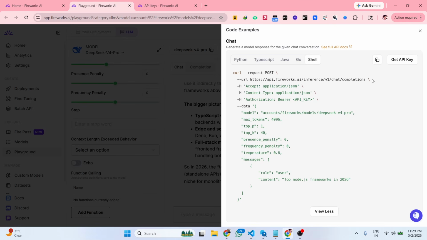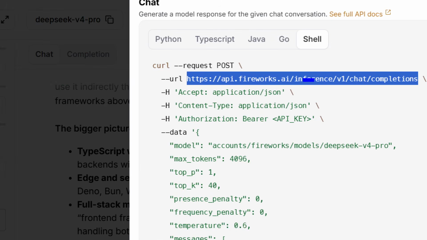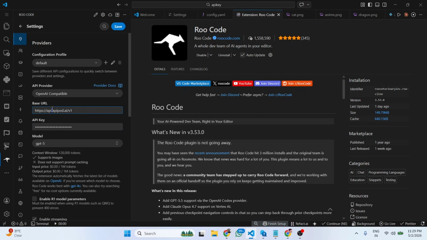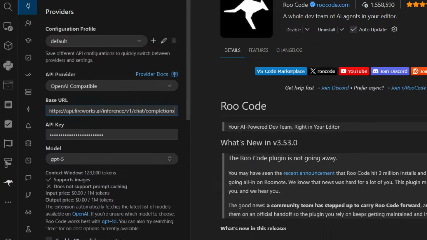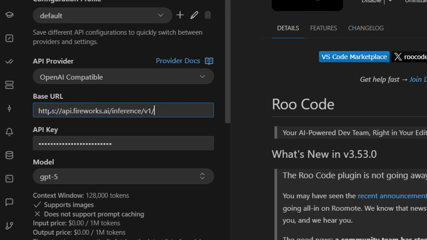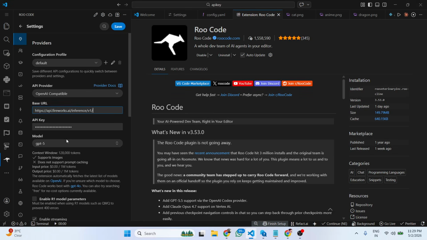So the base URL will be this one. So this is actually your base URL. I simply paste this directly right here. Don't delete this. This is your base URL: api.fireworks.ai/inference/v1.